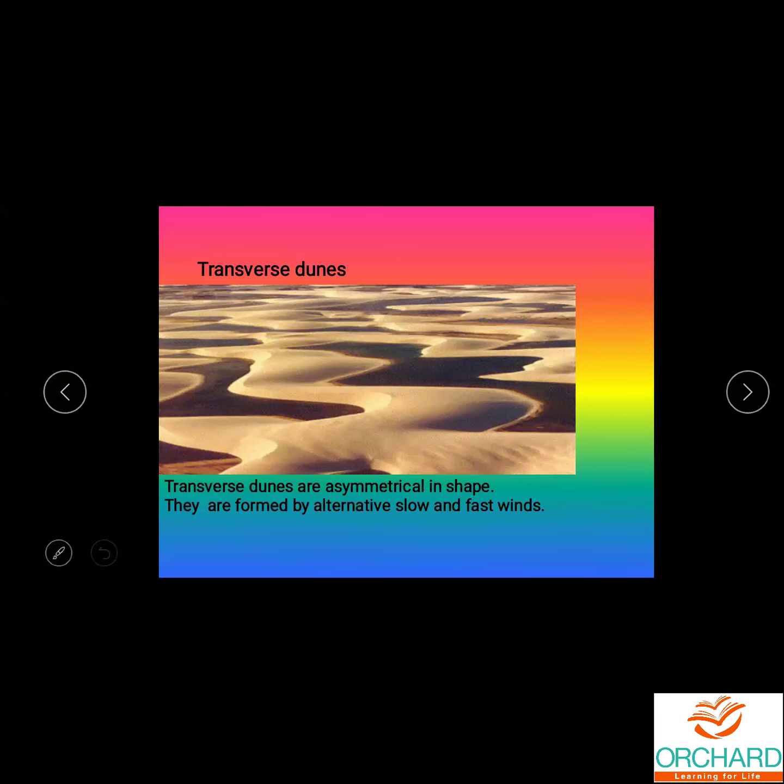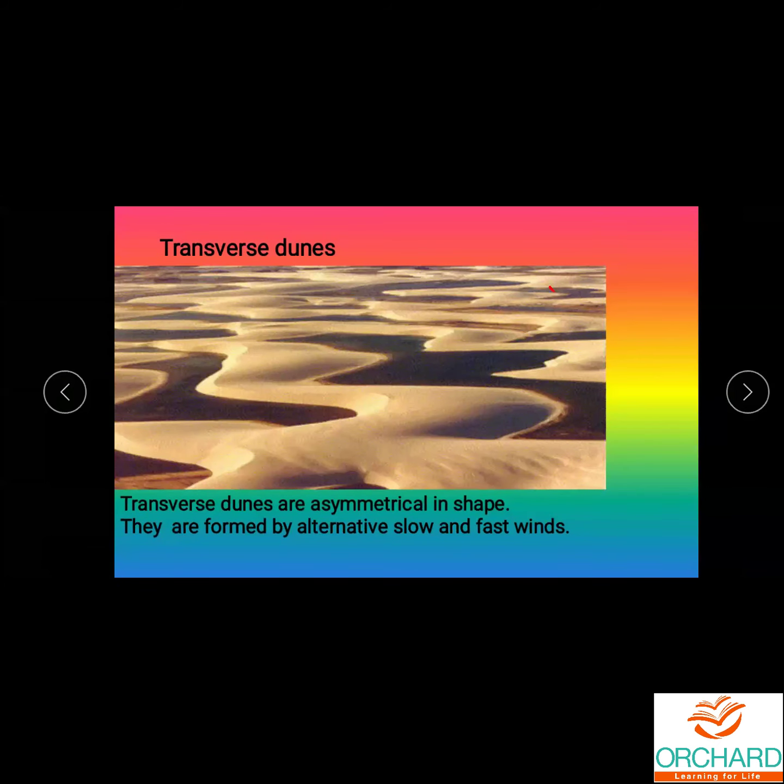Let us see the next sand dune. This is called transverse dunes. You can see them like waves, in a zigzag way. Transverse dunes are asymmetrical in shape. They are formed by alternating slow and fast winds, because winds sometimes blow very fast and sometimes very slowly. Because of this continuous blow of wind in an alternating way, these transverse dunes are formed. Symmetrical means both sides should be the same, but this is asymmetrical in shape.